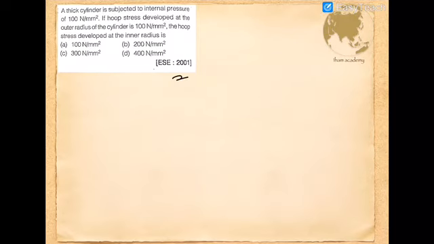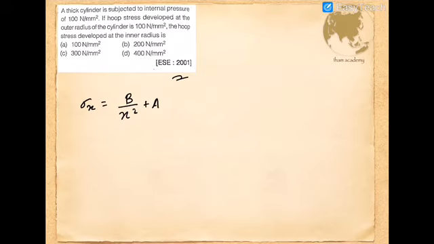So this question was asked in 2001. A thick cylinder is subjected to an internal pressure of 100 Newton per mm square. If the hoop stress developed at the outer radius of the cylinder is 100 Newton per mm square, the hoop stress developed at the inner radius is. So from Lame's theory, we have the expression for hoop stress, given by B divided by x square plus a.